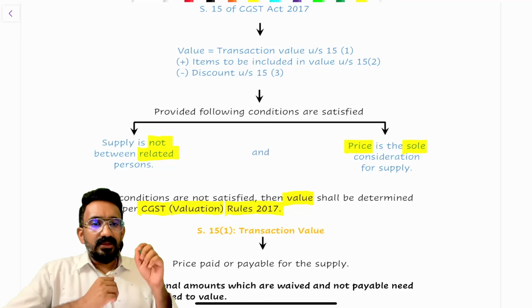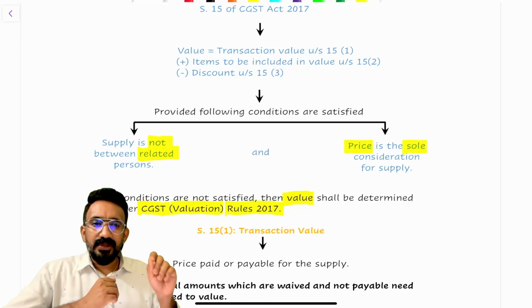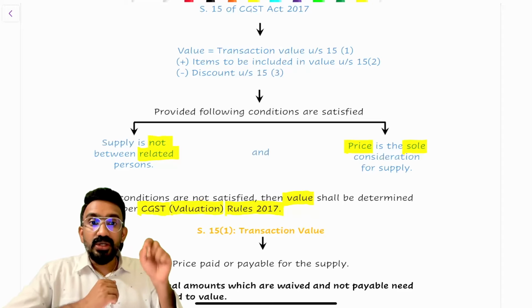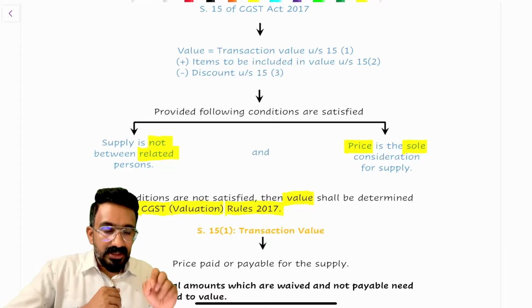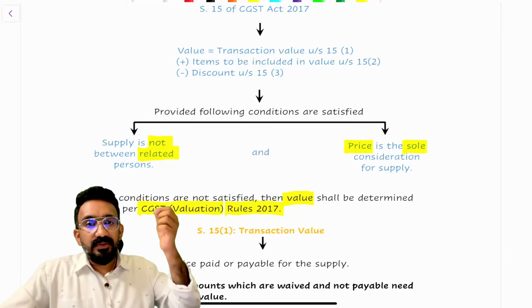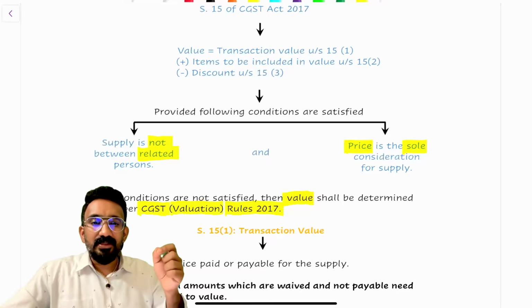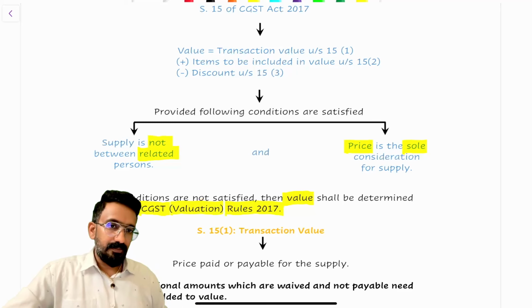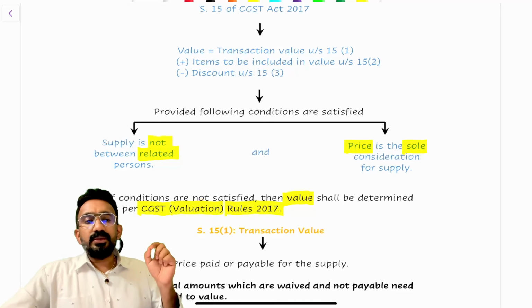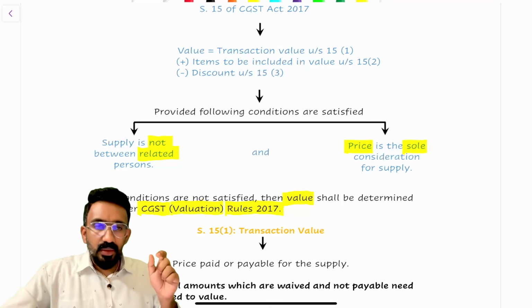The second reason you cannot take the section 15 value is when price is not the sole consideration for supply. Or we can say, to adopt a section 15 value, there is a condition that the price at which I'm selling the product must be the only or sole consideration for the supply. You guys understanding? Okay. Now, again, what is the meaning of price being the sole consideration for supply?